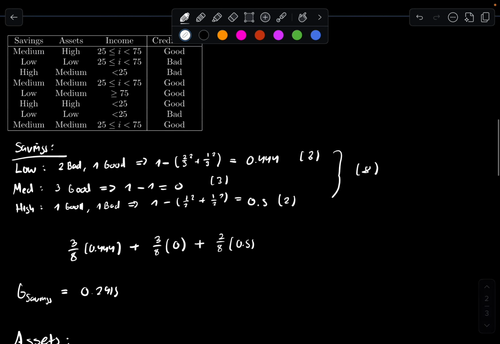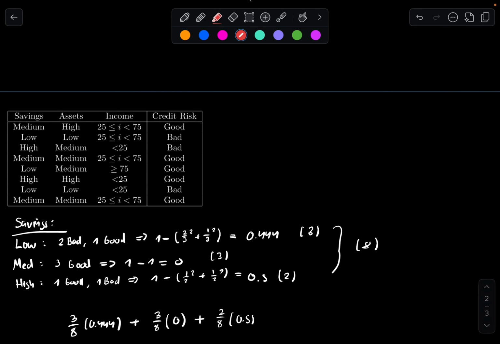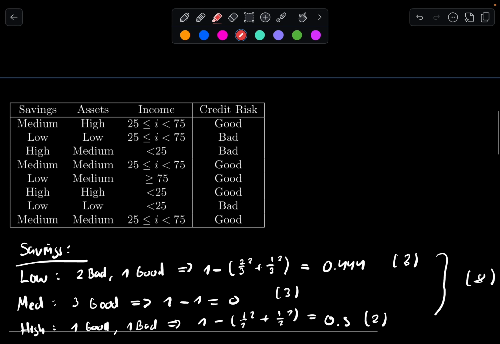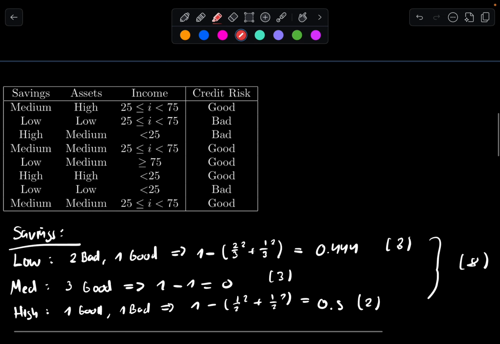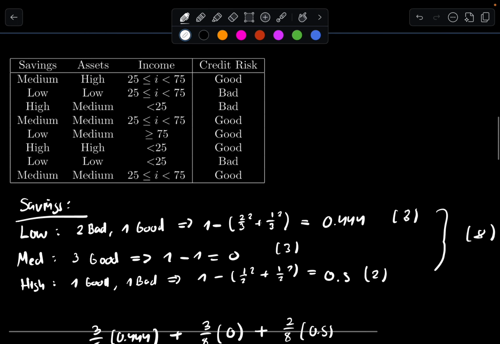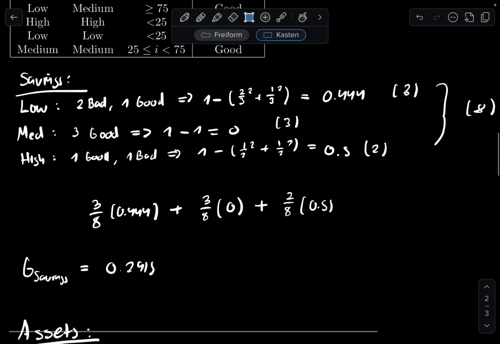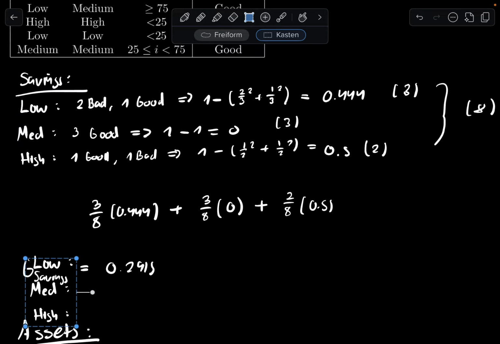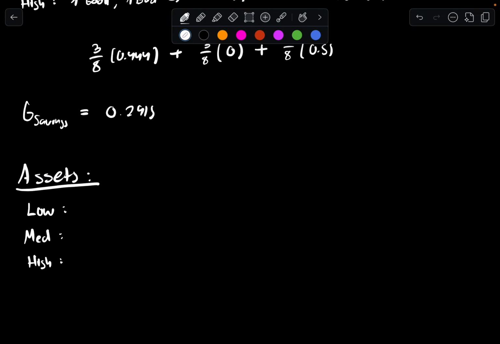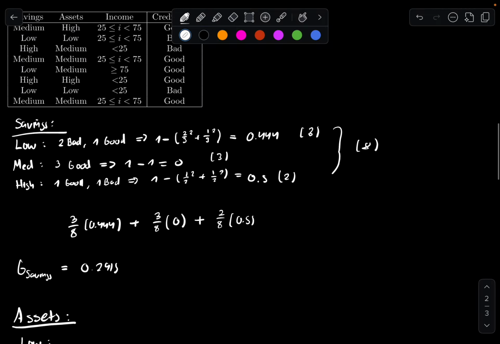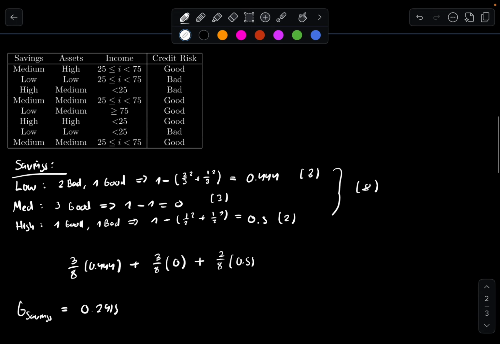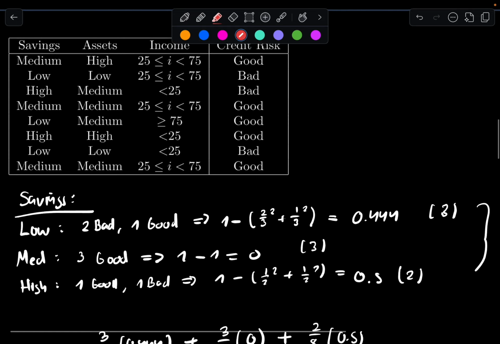Pretty simple. So let's take the assets again. In this case, we have low, medium, and high as well. So let's just write them down. Low, medium, or high. So let's try with low first, right?